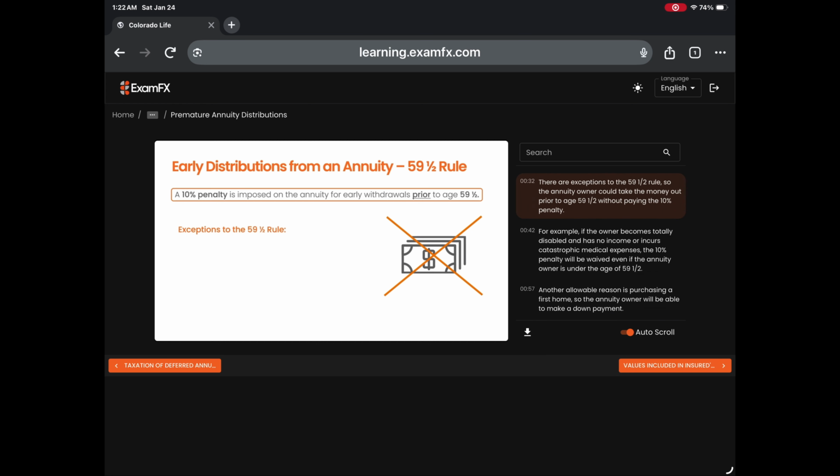There are exceptions to the 59 and a half rule, so the annuity owner could take the money out prior to age 59 and a half without paying the 10% penalty.